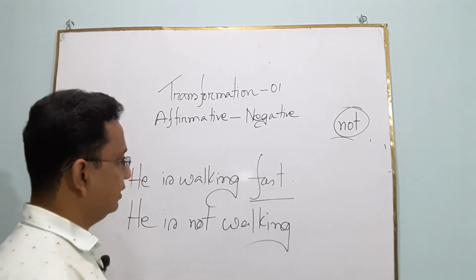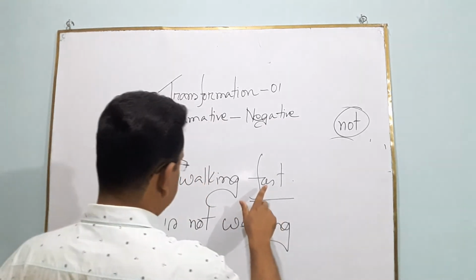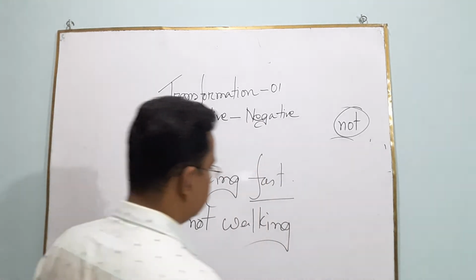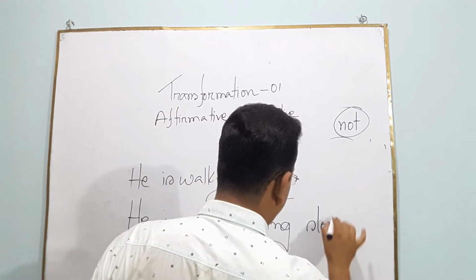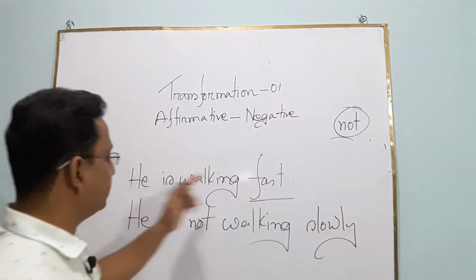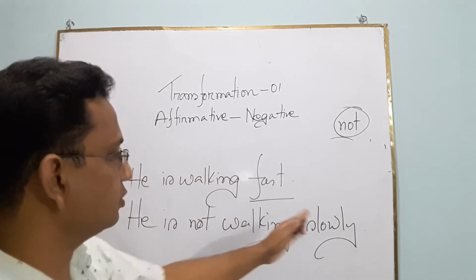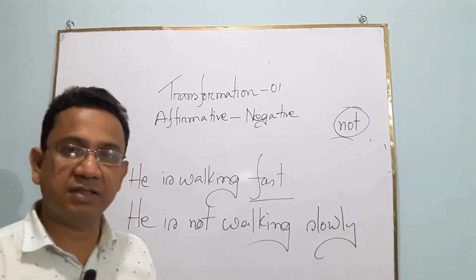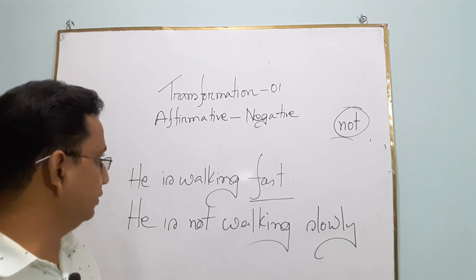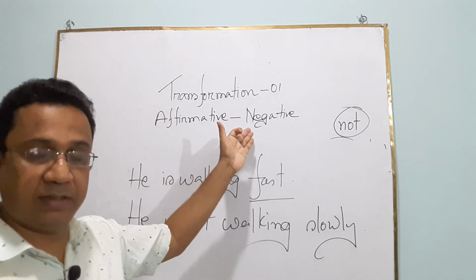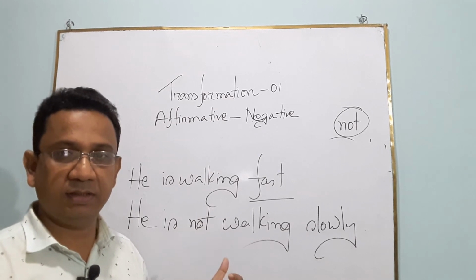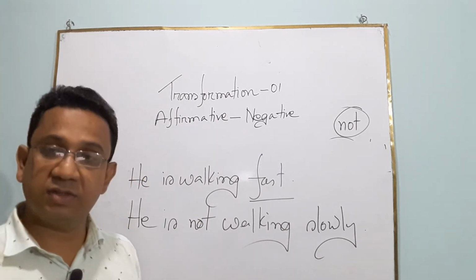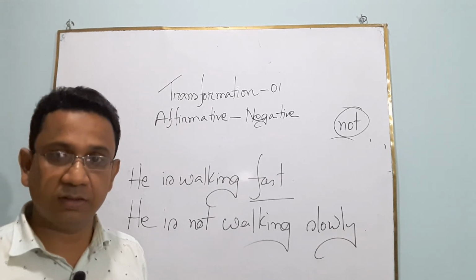That's why we can say that fast is an adverb, and we have to use the opposite word of this adverb, and that is slowly. He is walking fast. He is not walking slowly. Okay. So in this way, guys, we can change sentences from affirmative to negative, and it is very easy. But you have to follow the rules, and you need some sincerity to understand what I am saying.